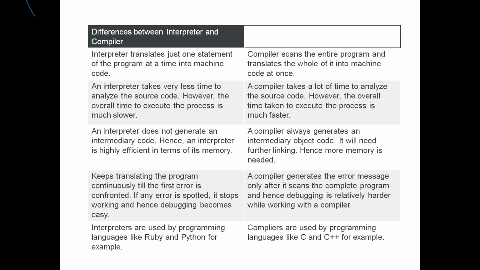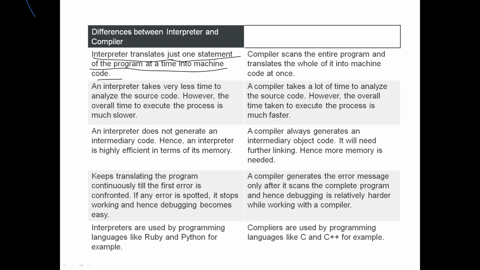Generally, it is the most important question in examination, and it is a very simple thing that we discussed now. So let's summarize the points. First one is the interpreter. It translates just one statement of the program at a time into machine code. So it is going to translate a single statement, meaning line by line.